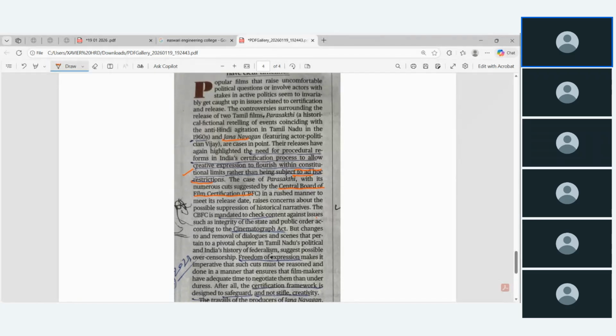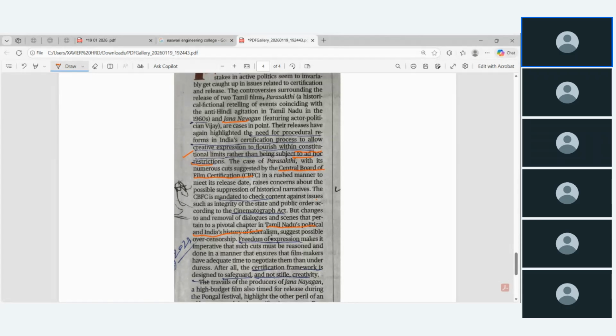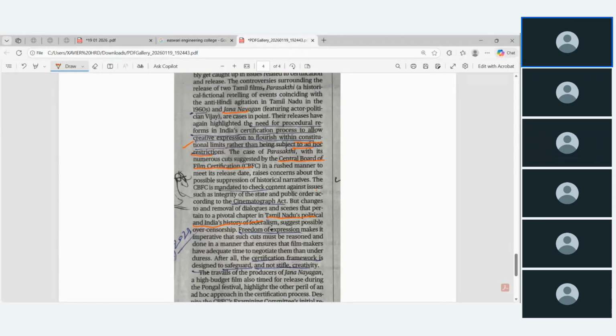Okay, possible suppression. And the censor board is mandated to check content against issues such as integrity of the state and public order according to the Cinematograph Act. But changes to removal of dialogue and scenes that pertain to a pivotal chapter in Tamil Nadu political and India's history of federalism. So they are focusing more on this one only. Suggest possible over-censorship. Freedom of expression makes it imperative that such cuts must be reasoned and done in a manner that ensures the filmmakers have adequate time to negotiate them. After all, the certification framework is designed to safeguard, not to stifle creativity.